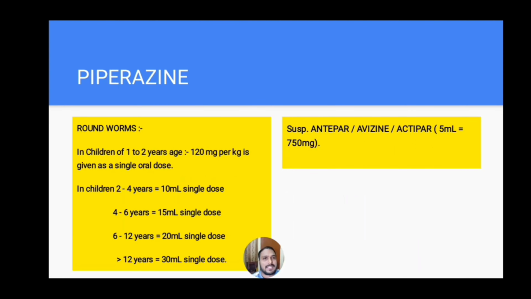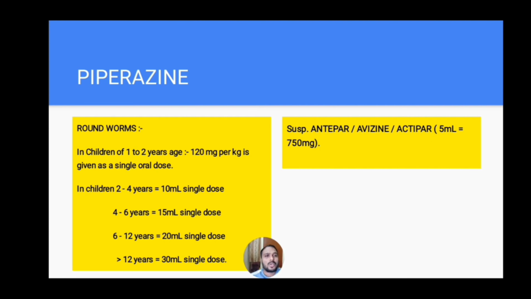Next, coming to the piperazine. It is used in the roundworm infestation. In children 1 to 2 years of age, it is given at a dose of 120 mg per kg as a single oral dose. And in children 2 to 4 years, it is given as 10 ml per single dose. And 4 to 6 years, it can be given as 15 ml per single dose. And for 6 to 12 years, it can be given in the form of 20 ml per single dose.